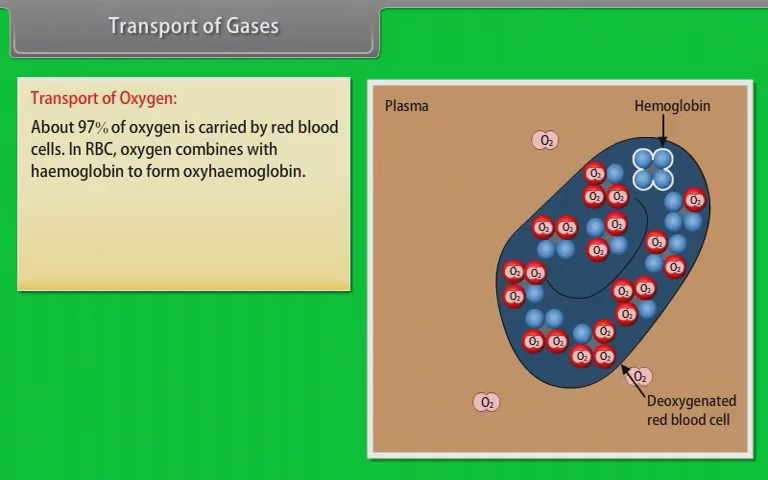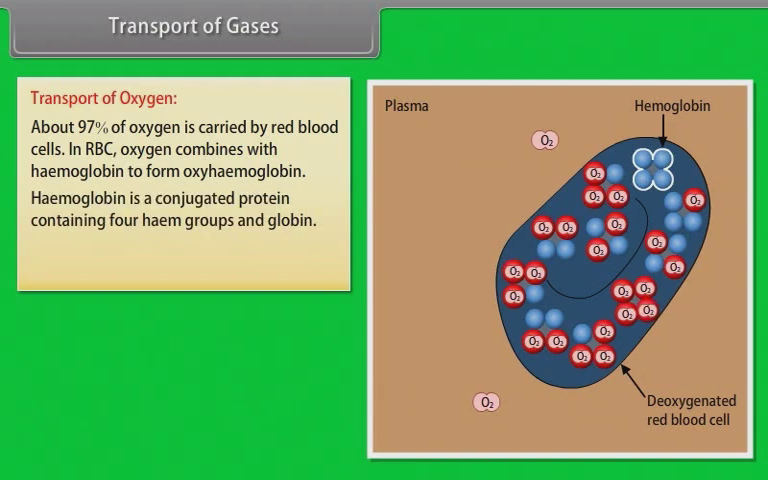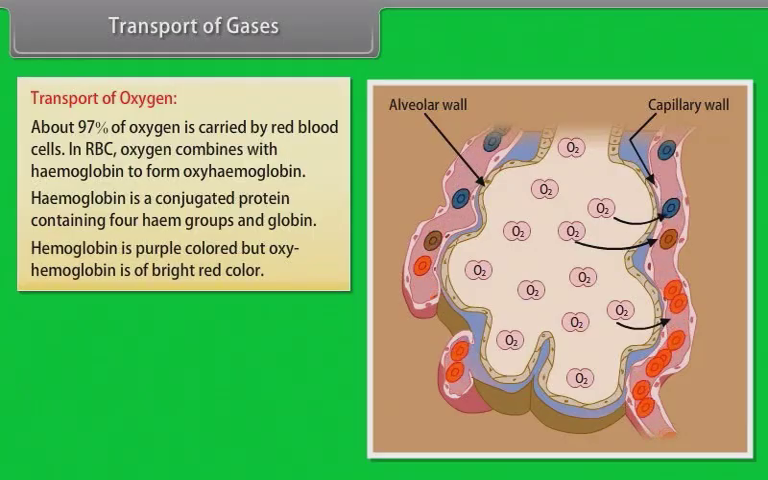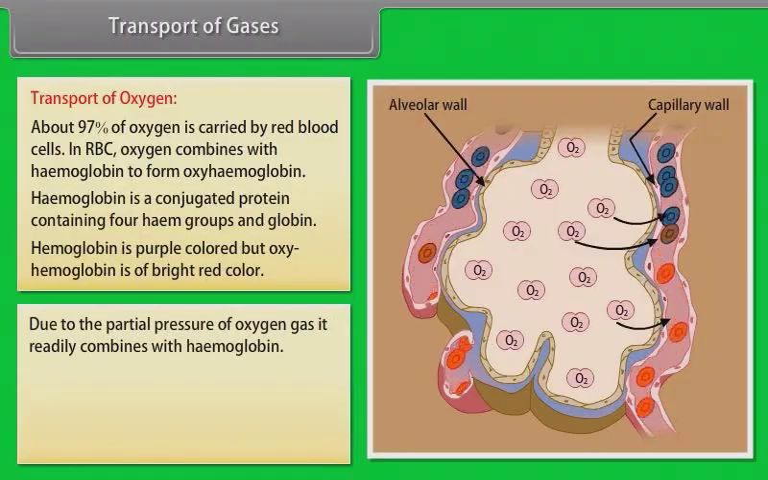In RBC, oxygen combines with hemoglobin to form oxyhemoglobin. Hemoglobin is a conjugated protein containing 4 heme groups and globin. Hemoglobin is purple-colored, but oxyhemoglobin is of bright red color. Due to the partial pressure of oxygen gas, it readily combines with hemoglobin.